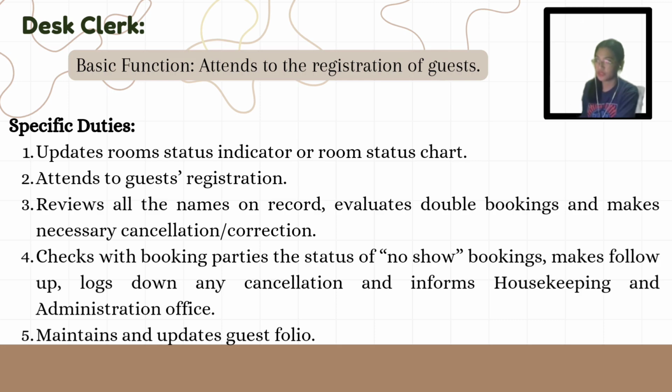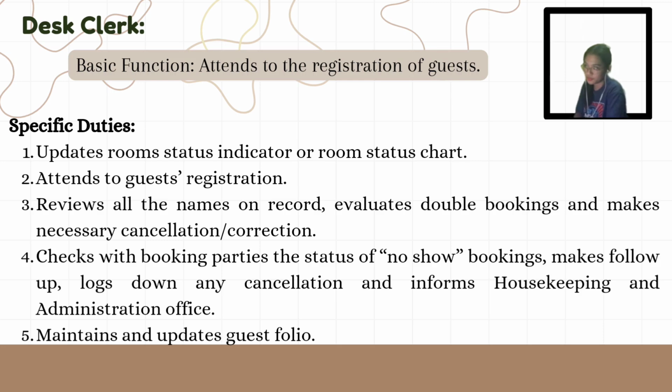Number 3, reviews all the names on records, evaluates double bookings, and makes necessary cancellation correction. This means that the desk clerk checks the guest list daily, looking for duplicate bookings or any discrepancies. If may mali man or may nakitang double bookings doon sa reservation nila, they take appropriate action to correct the issues by canceling or modifying reservations and communicating with the affected parties.